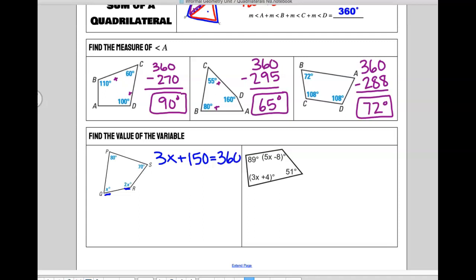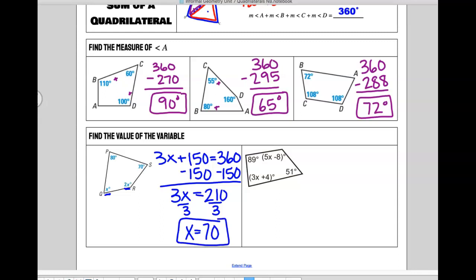Okay, what do I do next to solve? Minus. What's 360 minus 150? 210. And then what do I need to do? Divide by 3. So x is what?